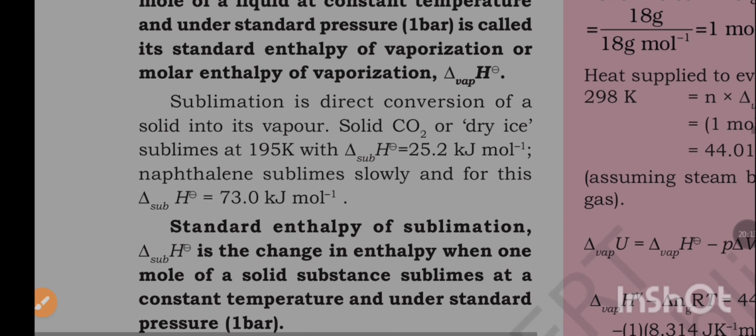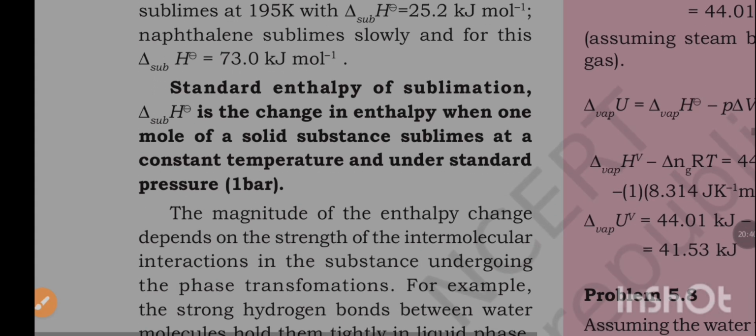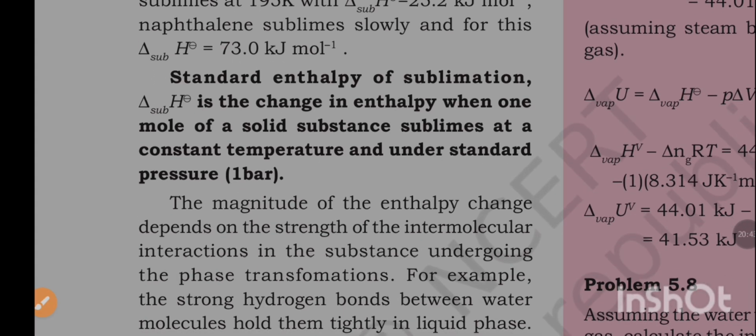ΔvapH°. Sublimation is direct conversion of a solid into its vapor. Solid CO2 or dry ice sublimes at 195 Kelvin with ΔsubH° = 25.2 kJ/mol. Naphthalene sublimes slowly, and for this ΔsubH° = 73.0 kJ/mol. Standard enthalpy of sublimation, ΔsubH°, is the change in enthalpy when 1 mole of a solid substance sublimes at a constant temperature and under standard pressure of 1 bar.